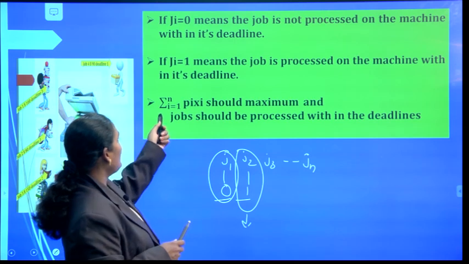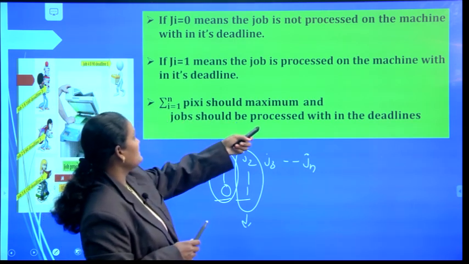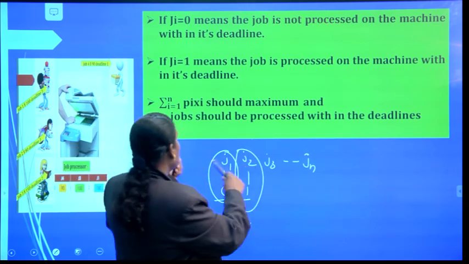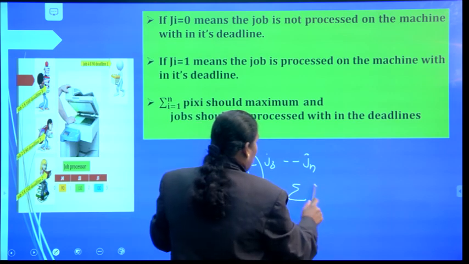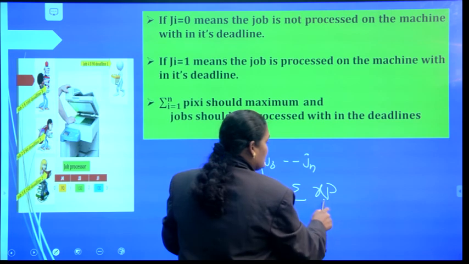Now the sum over i equal to 1 to n of p_i x_i should be maximum, and jobs should be processed within the deadlines. Here x_i is the job we want to do and p_i is its profit.